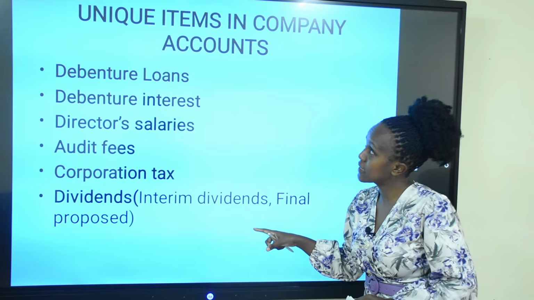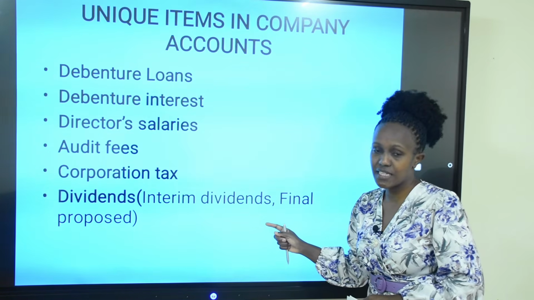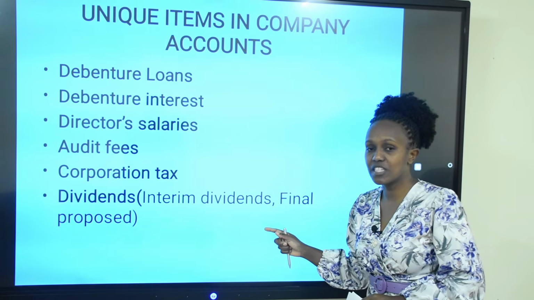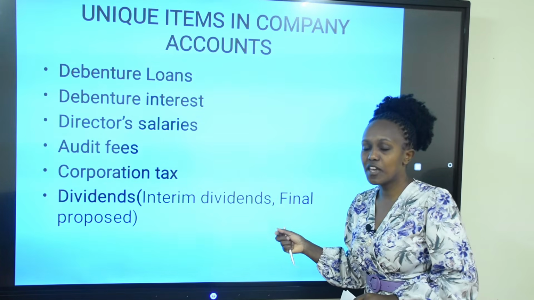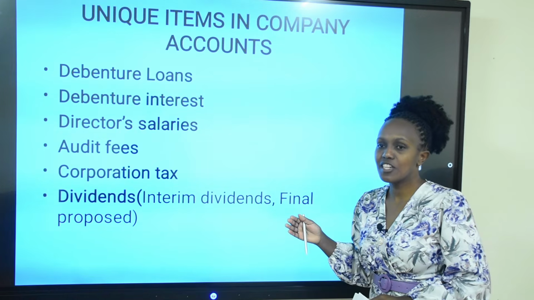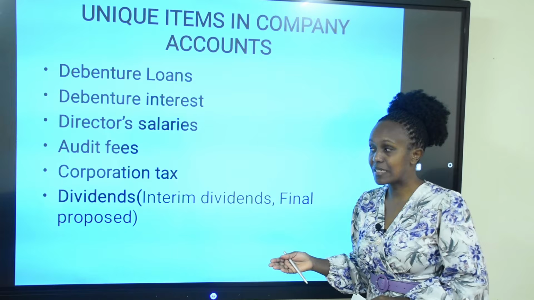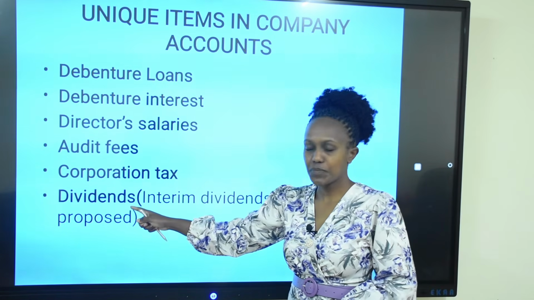Finally, the last unique item in a company account is the dividends. Having two types of shareholders here, the preference shareholders and the ordinary shareholders, at the end of the year, and also maybe halfway through the year, these shareholders have to be compensated or rewarded for their investment in the company by being paid what we call dividends.